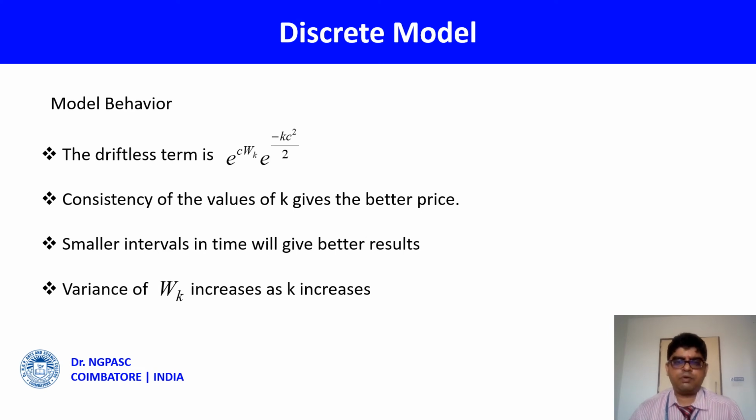But here it tells us that it is not good to have a large interval. You have to break it into small ones, since you are using a random variable. Another thing, the variance of W suffix k increases as k increases. If k increases, variance increases, right? And therefore, in order to overcome this, the value of k should be consistent. Then only you will get an approximate price. In other words, it is called a better price.